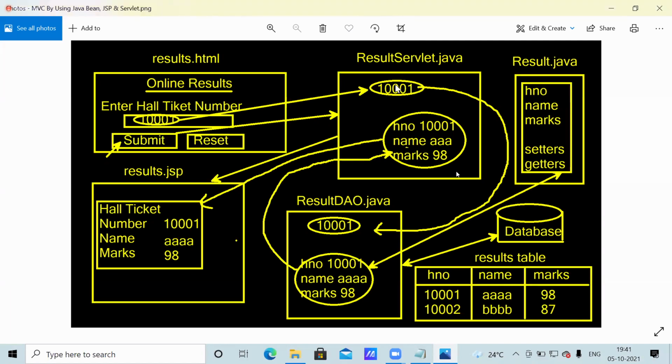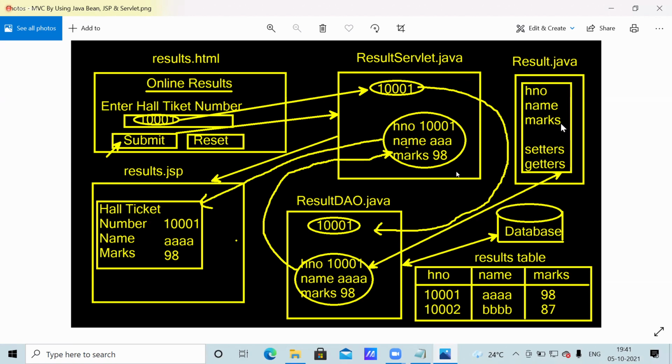The Servlet will receive the hall ticket number. Then the Servlet will communicate with a database actually. But what we did here, we wrote a separate DAO class. So this hall ticket number is passed to the DAO class. This DAO class communicates with the database. If the given hall ticket number exists, the data is loaded, and the data is placed in this Java bean.